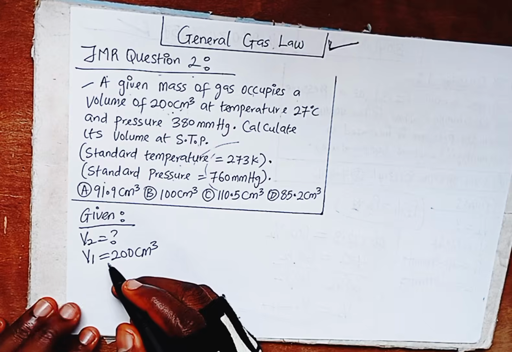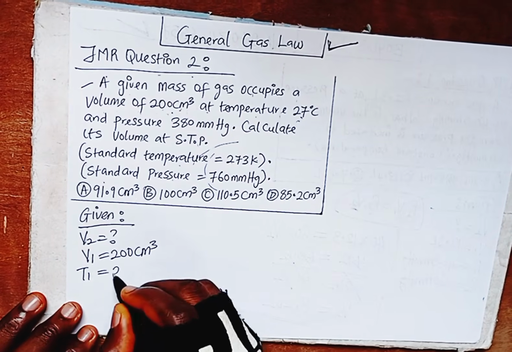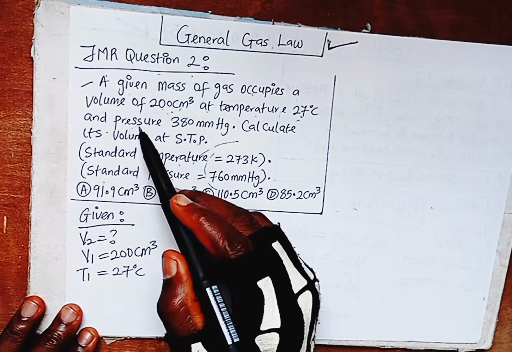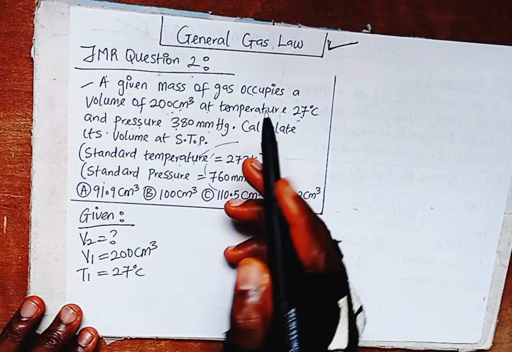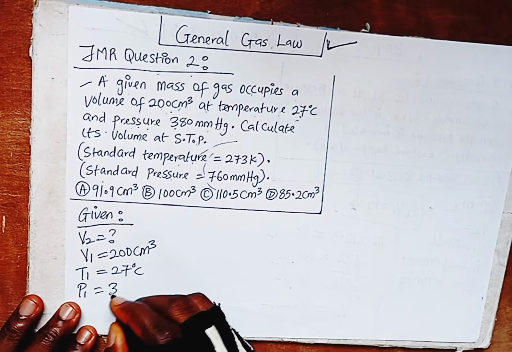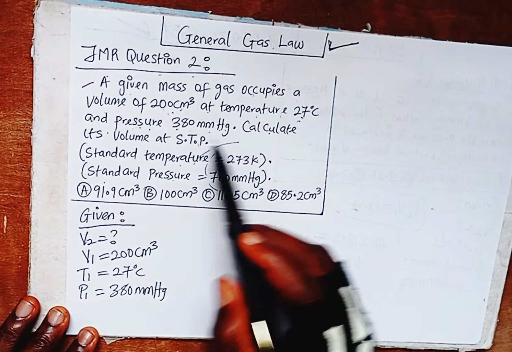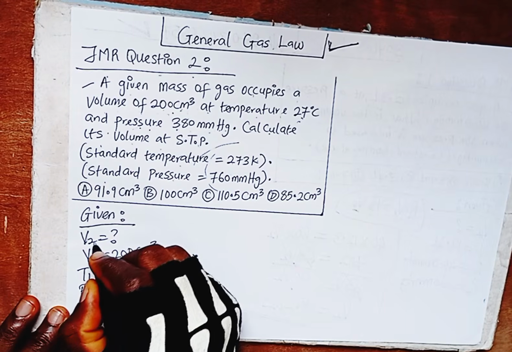Which other one again? They gave us temperature T1, 27 degrees Celsius. T1 is equal to 27 degrees Celsius. We have to be very fast. And pressure, 380 millimeter of mercury. This one is P1; they never mentioned pressure before, so P1 is equal to 380 millimeter of mercury. Then the next one, calculate its volume at STP. We are calculating V2, which we already have here.